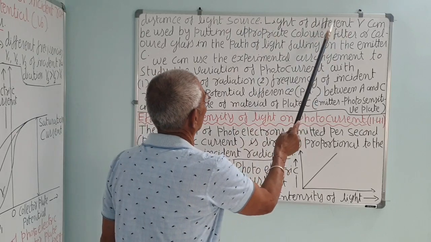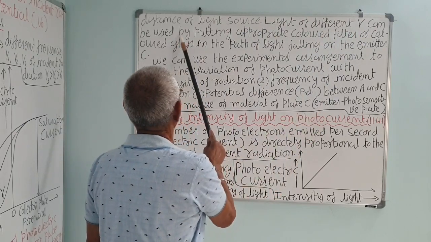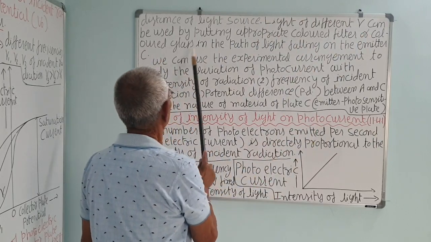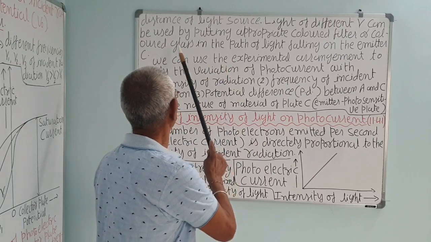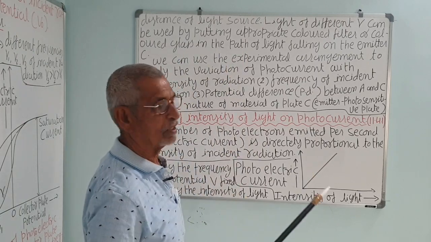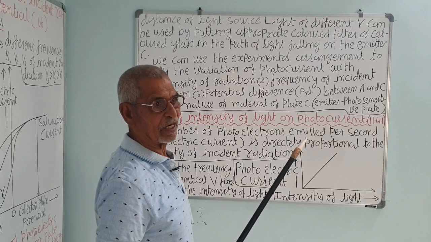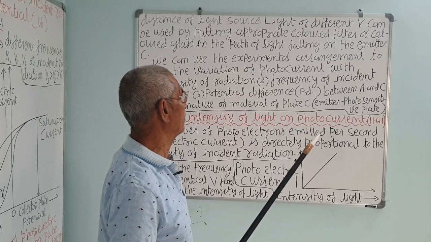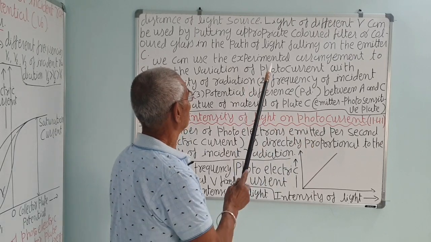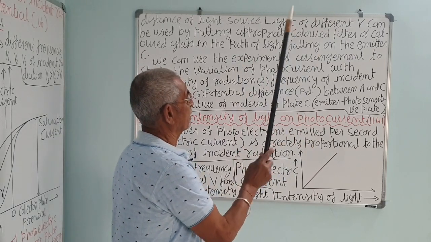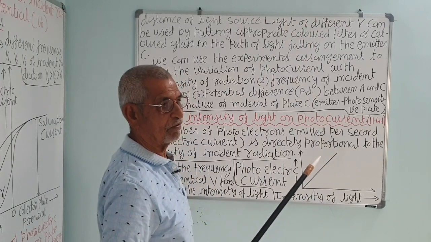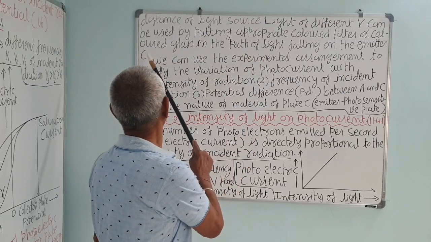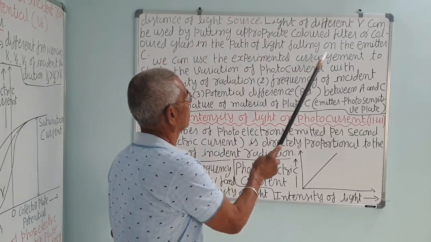Light of different frequency nu can be used by putting appropriate color filters or color glass. If you put a color glass, suppose red glass, in the path of the light, it will permit only red light; other colors it will absorb. So red light will fall on the cathode C, the emitter, to eject the electrons. Red light has a different frequency than green. Violet also. Similarly, you can put glass or color paper filters to change the frequency.